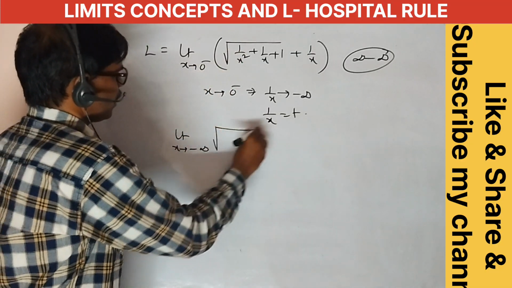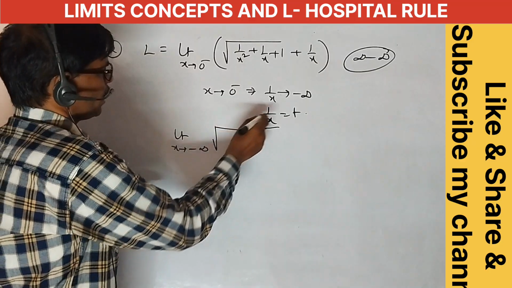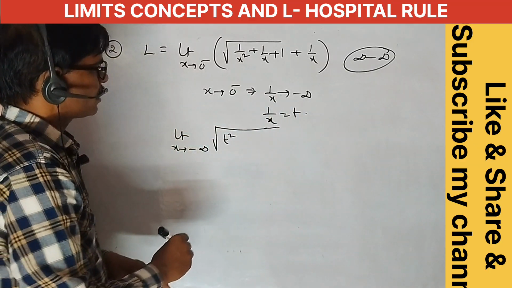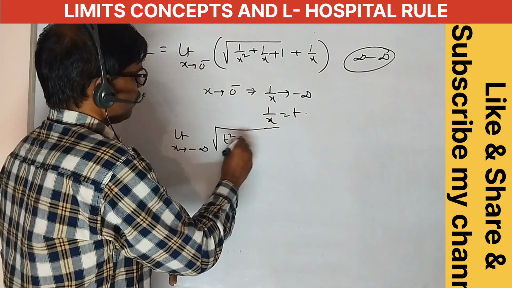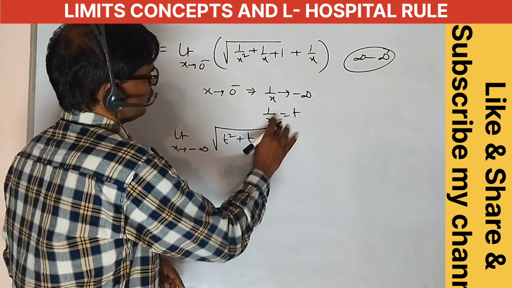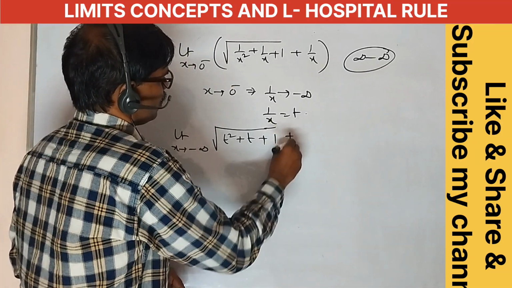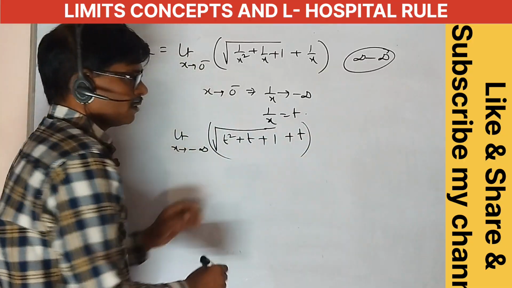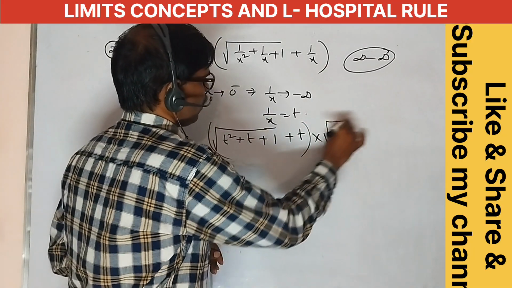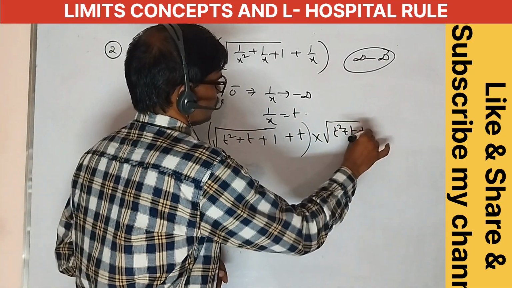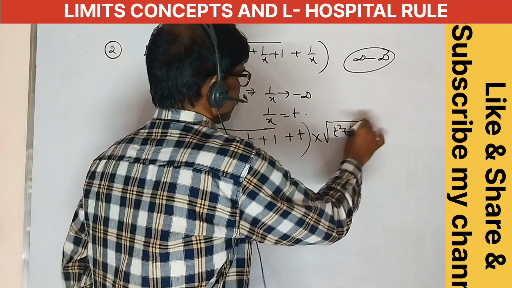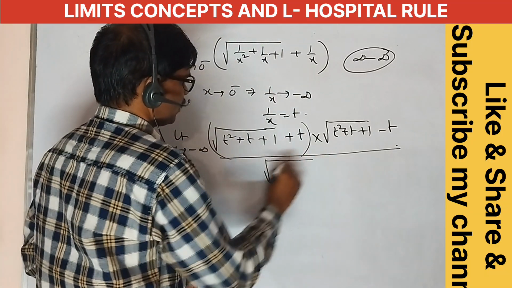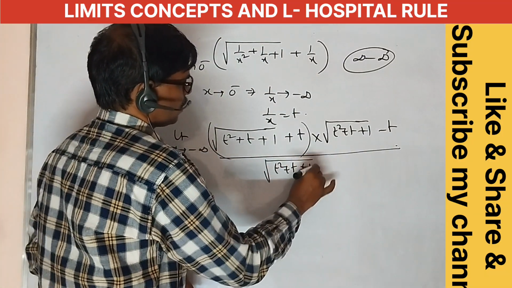Here the limit of t, where 1 by x is equal to t, becomes root of t square plus t plus 1, plus t. This is the part of the limit. This is the rationalization: root of t square plus t plus 1 minus t, divided by root of t square plus t plus 1 minus t.